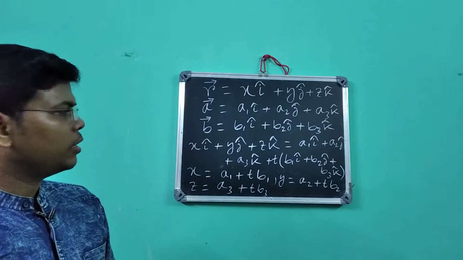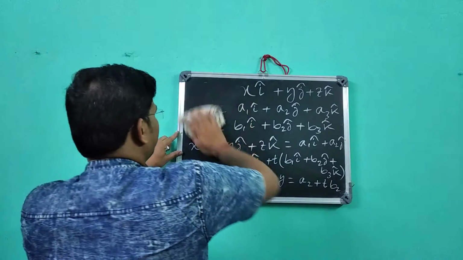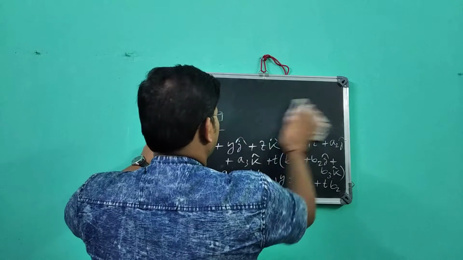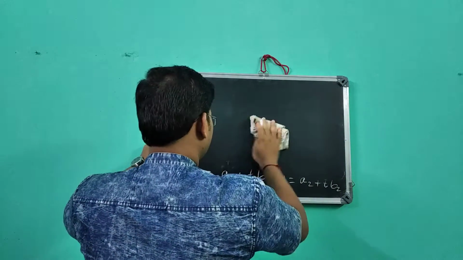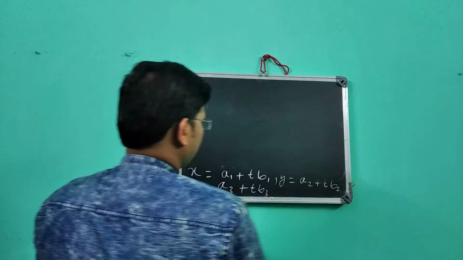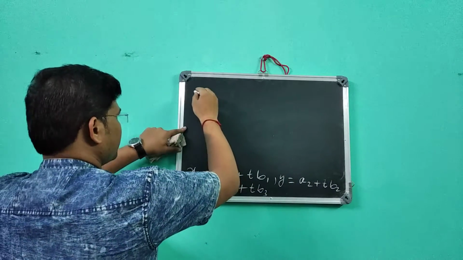Just see here, now from these three relations I will find out the value of t.